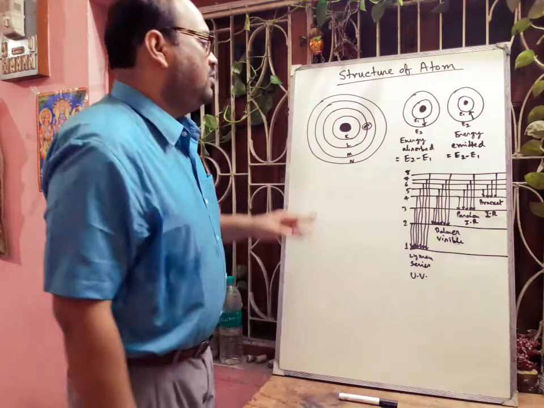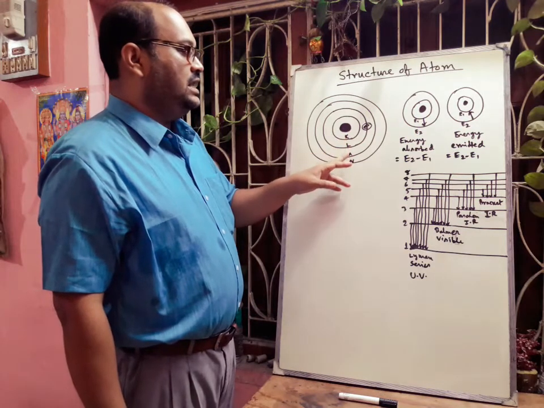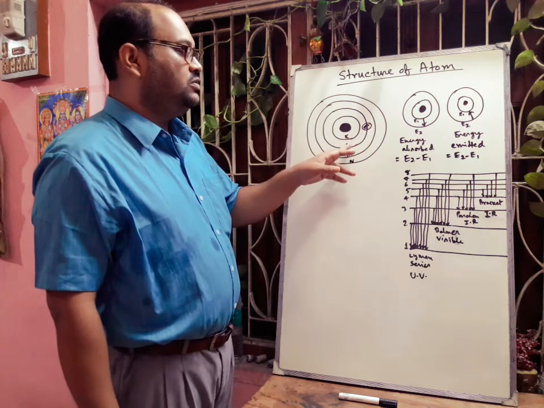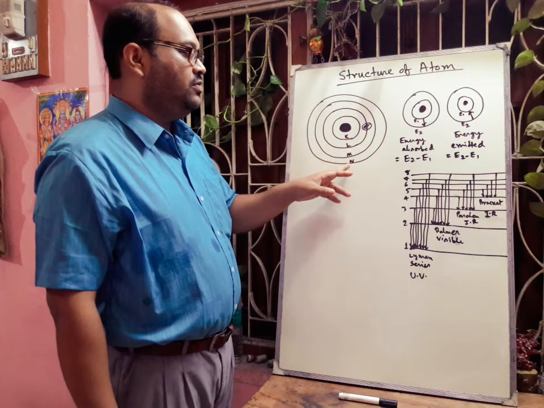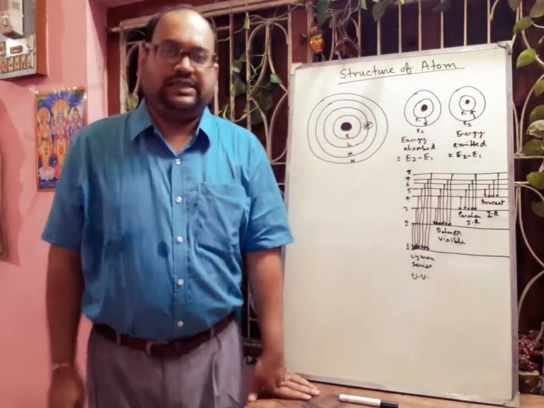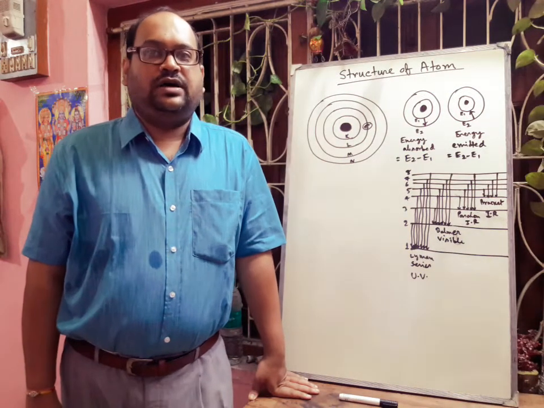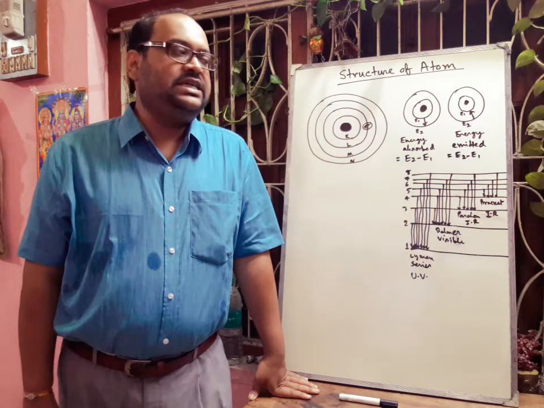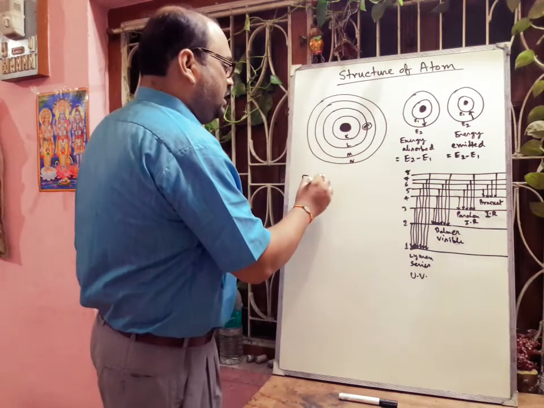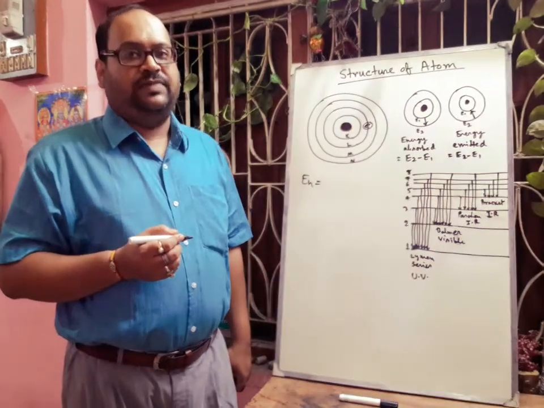So here we can see in this diagram that this one is K shell, this one is L, M, N. Here you can also say that n is equal to 1, n is equal to 2, n is equal to 3 and n is equal to 4, okay. So different energy levels are there, associated with different energies, and the energy expression is generally given by En. En is the energy of the nth orbit, okay.